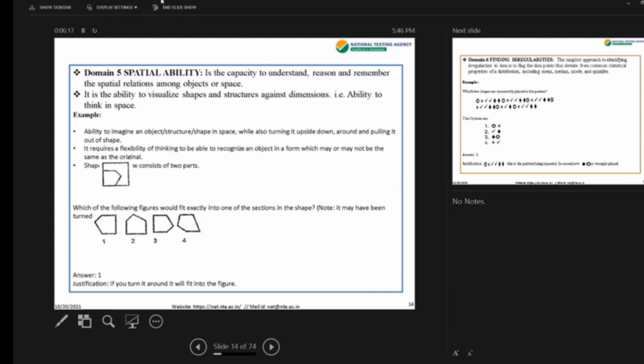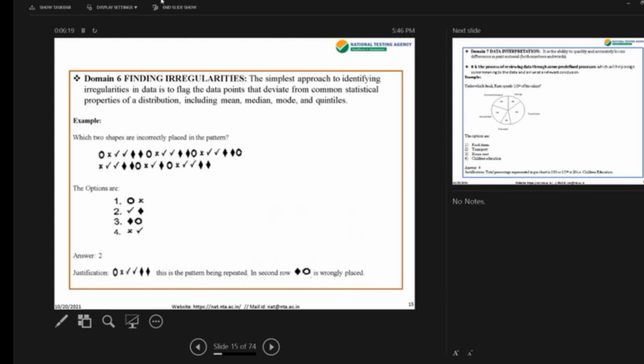Yes, next. Finding irregularities. The simplest approach to identifying irregularities in data is to flag the data points that deviate from common statistical properties of a distribution, including mean, median, mode, and quintiles. Example is given. Which two shapes are incorrectly placed in the pattern, and the options are given. And you think before writing down the correct option.